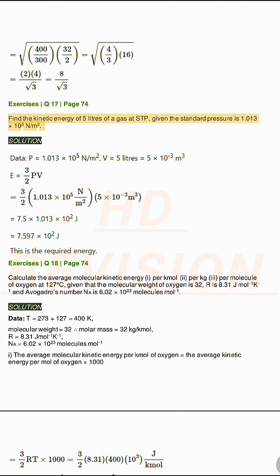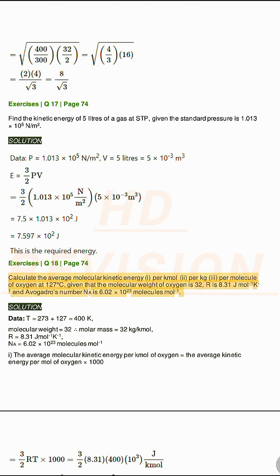Find the kinetic energy of 5 liters of a gas at STP, given the standard pressure is 1.013 times 10^5 N/m². Solution. Exercises Q18, page 74.